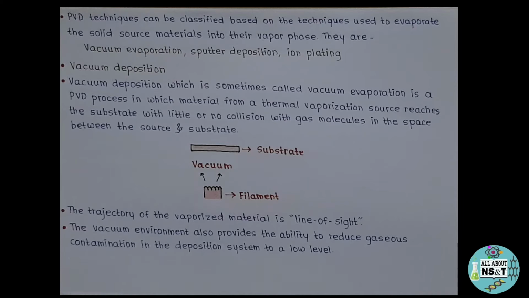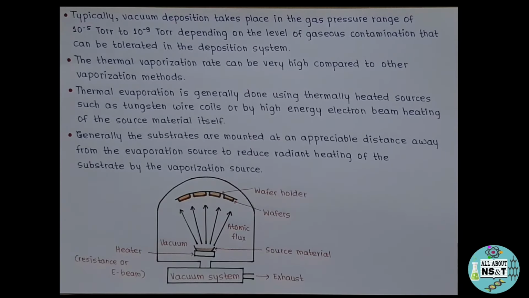So as you can see, there is vacuum between the filament and the substrate, because of which there is low gaseous contamination in the deposition system. Typically, vacuum deposition takes place in the gas pressure range of 10 raised to minus 5 torr to 10 raised to minus 9 torr, depending on the level of gaseous contamination that can be tolerated in the deposition system. That means depending upon how much gaseous contamination the deposition system can withstand, the gas pressure is between 10 raised to minus 5 torr and 10 raised to minus 9 torr.